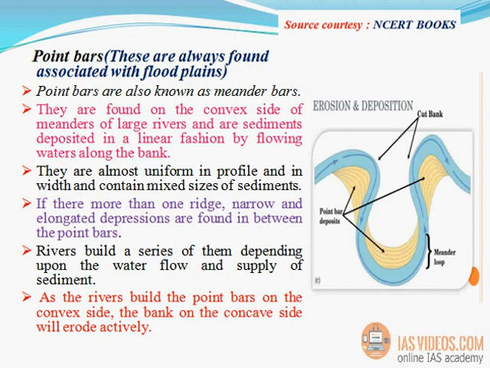If there is more than one ridge, narrow and elongated depressions are found in between the point bars. Rivers build a series of them depending upon the water flow and supply of sediment. As the rivers build the point bars on the convex side, the bank on the concave side will erode actively.